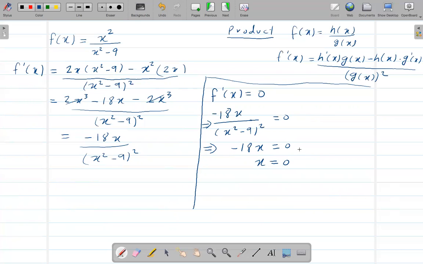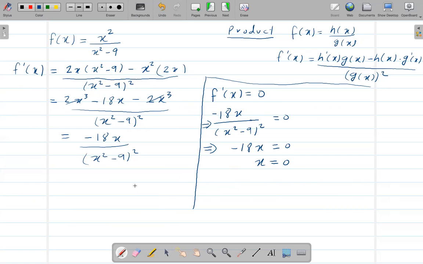Okay, so now when you're dealing with a fraction, when you get the x value, plug this x value into the original equation and see if you get any undefined function. When I plug this x is equal to 0 into the original equation, on the top I'll get 0, and on the bottom I'll get 0 square minus 9.